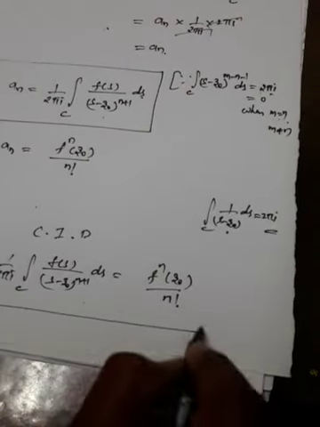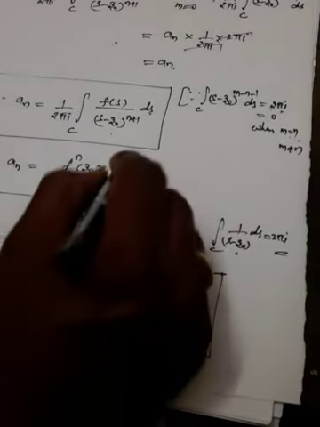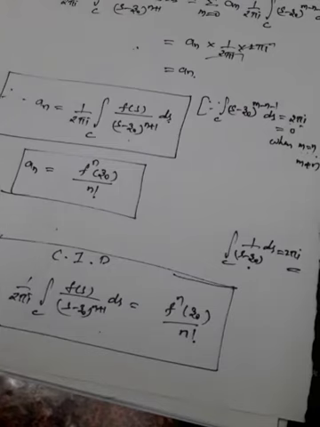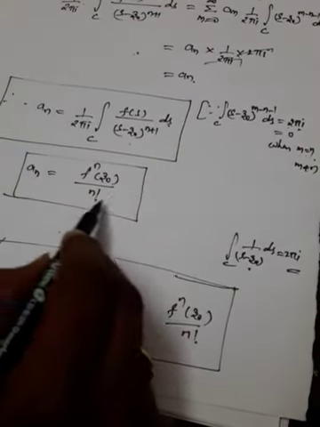So therefore a n is nothing but f power n of z naught by n factorial. This is the uniqueness of Taylor's theorem.